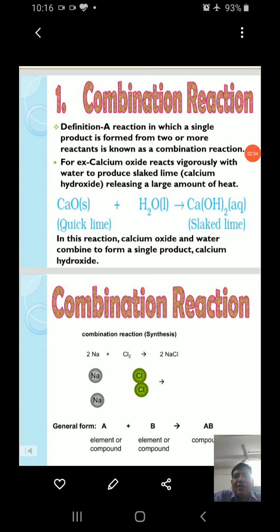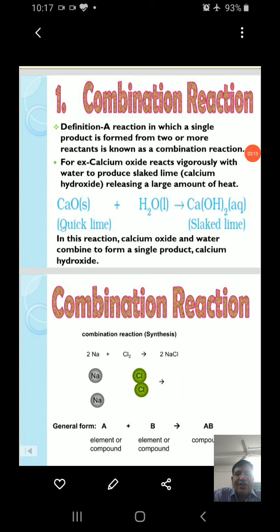Now, the first type of chemical reaction is combination. Definition: a reaction in which a single product is formed from two or more reactants is known as a combination reaction. For example, calcium oxide reacts vigorously with water to produce slaked lime. The chemical name of slaked lime is calcium hydroxide, and it releases a very large amount of heat. CaO, quicklime, plus H2O converts into calcium hydroxide along with a large amount of heat. In this reaction, calcium oxide and water combine to form a single product, calcium hydroxide.